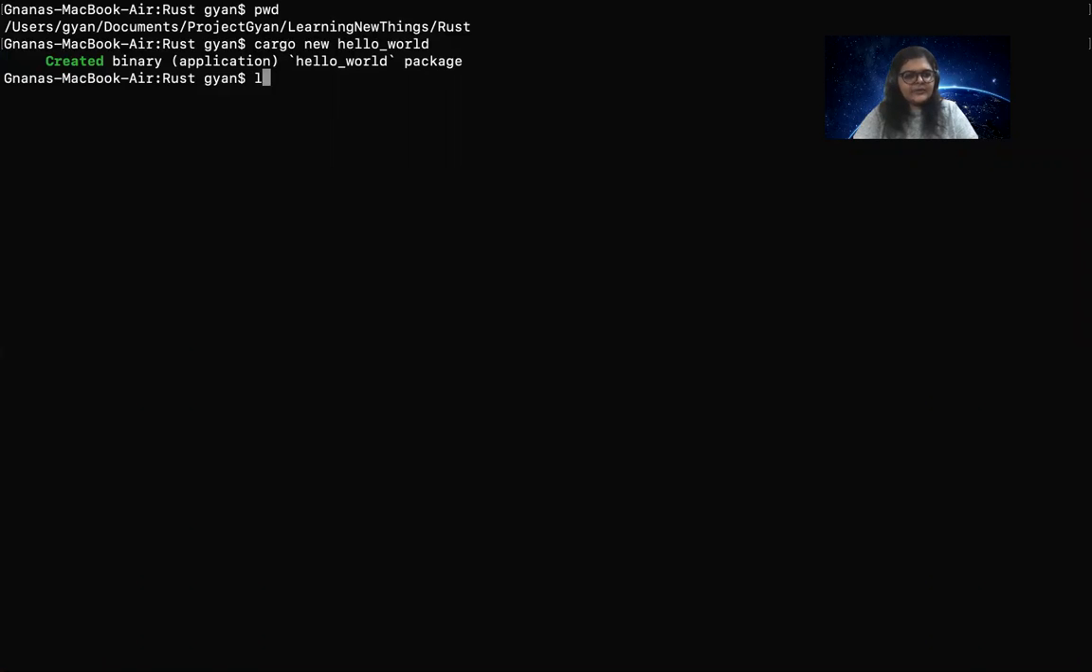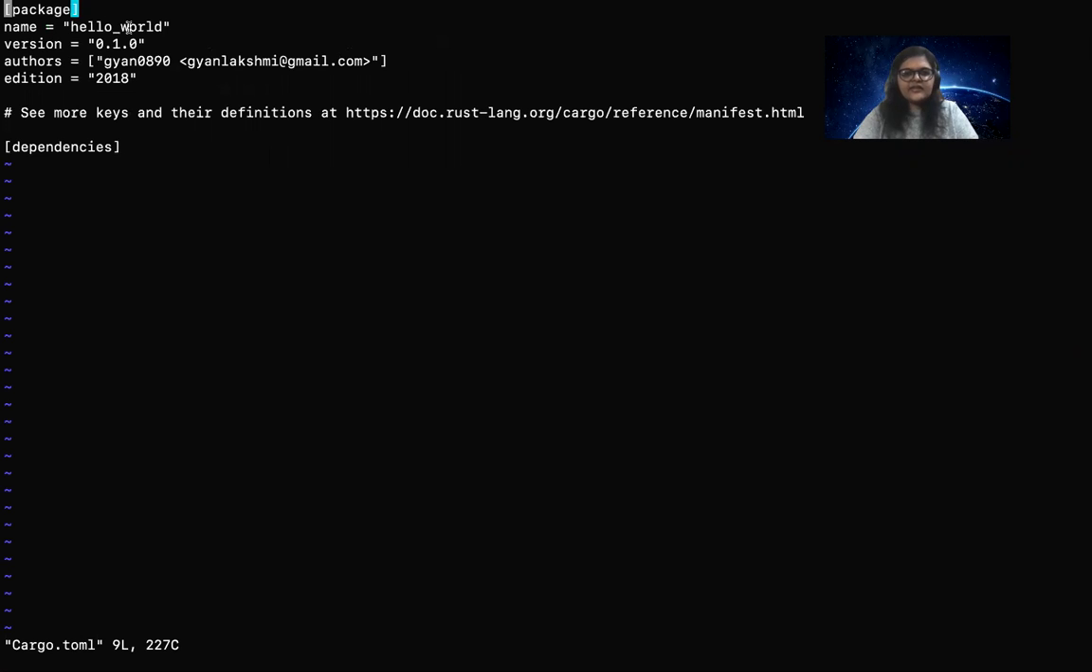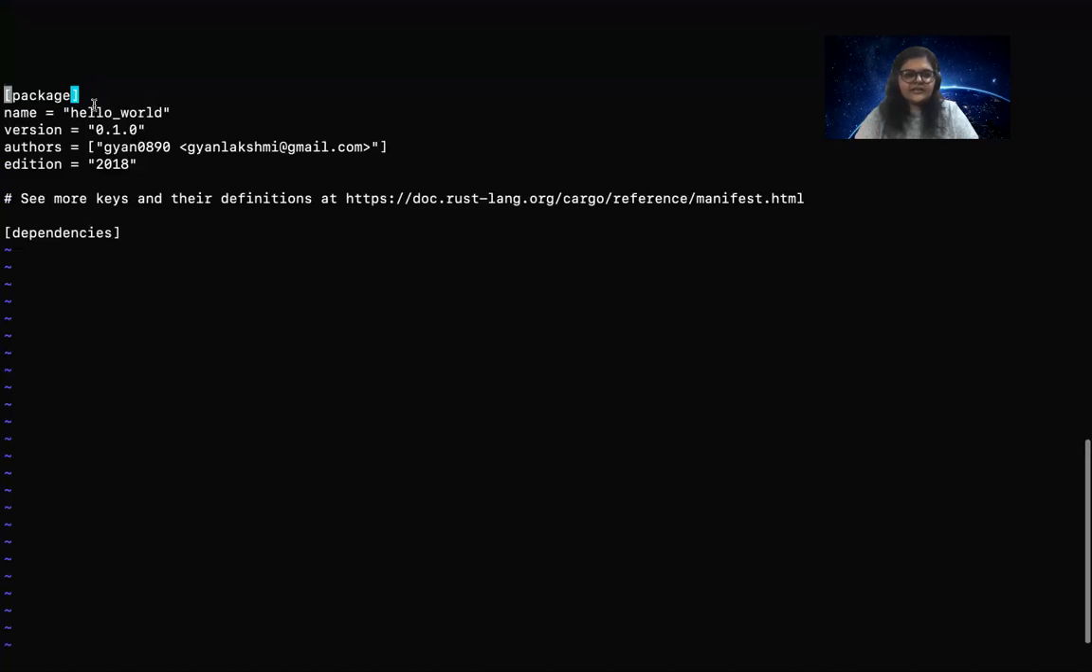Now let's see what happened. As you can see, a folder called hello world is created. Let's go inside the hello world folder and explore it. As already mentioned, there is a file that is created by default by Cargo, which has some package information. Let's explore this file. It is titled cargo.toml, T-O-M-L, right?